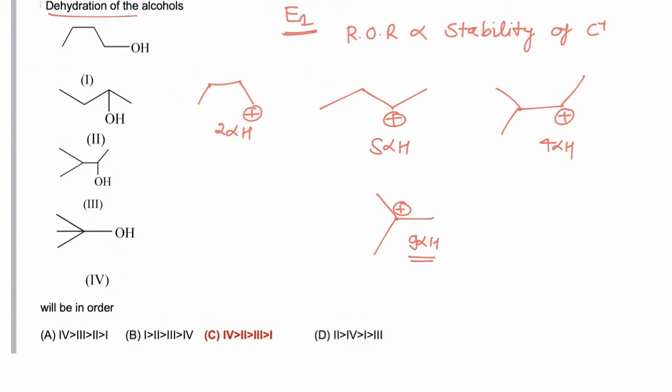Among these carbocations, the fourth is most stable, hence the rate of reaction is maximum in 4, then 2, then 3, and then 1. So this is the correct order of stability of carbocation and the correct order of rate of reaction, and hence the correct answer is C.